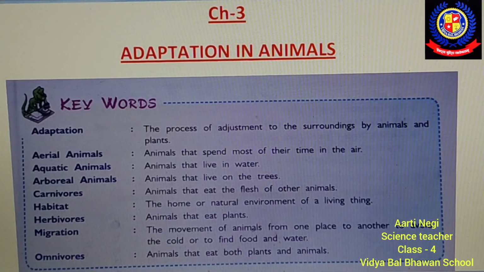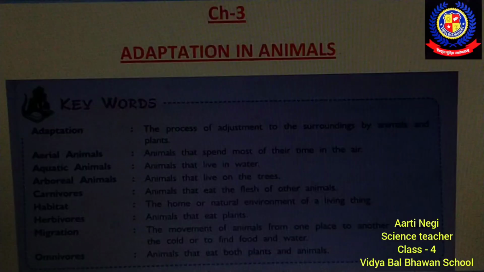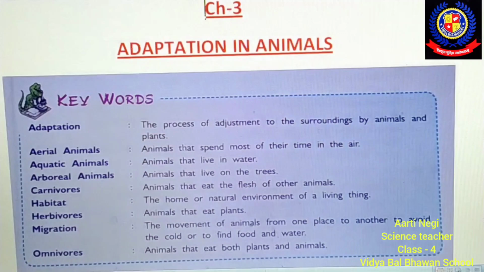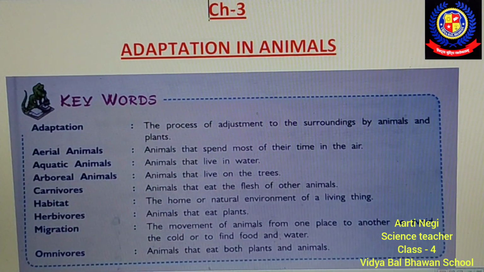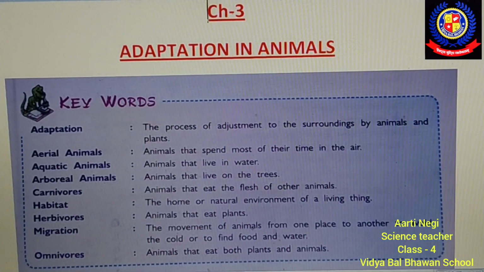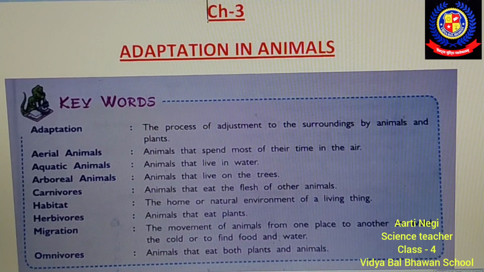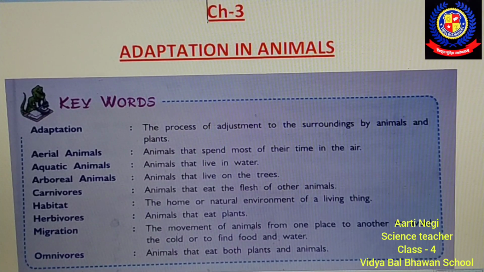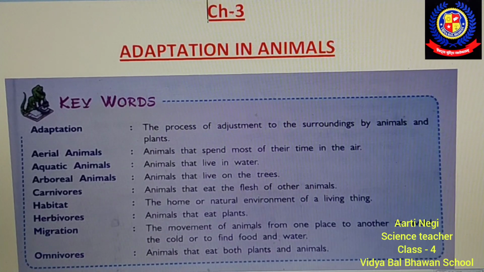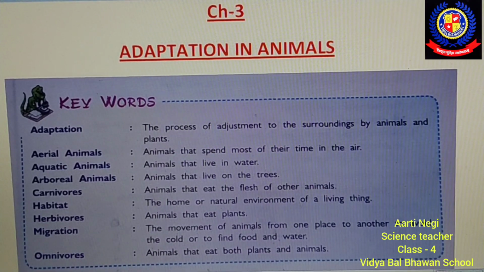Now next keyword, that is aquatic animals. Students, whenever you listen to the term aquatic, always relate this term with water. So aquatic animals means animals that live in water are called aquatic animals, like fish, whale, dolphins. They are the aquatic animals.